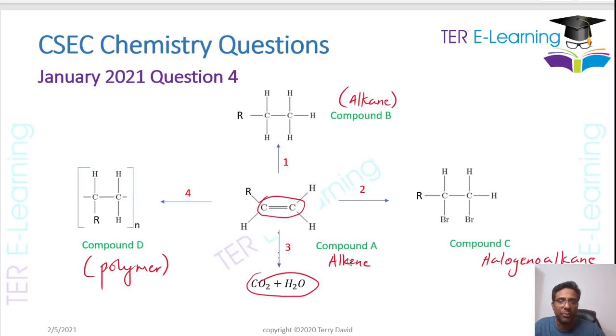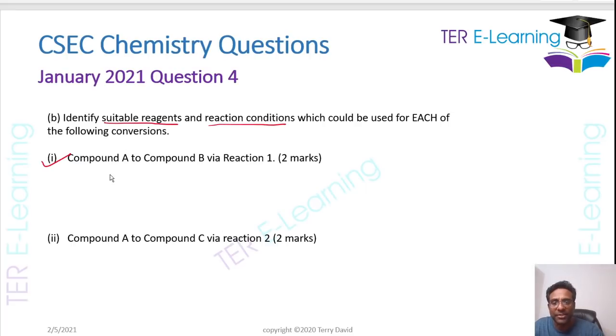Right, so A to B, we're going from an alkene to an alkane. Now, like I said, that's an addition reaction, and we have certain conditions that we use for that. So in this case, what do we need to give for that answer? They want the reagents. So the reagent that we need is hydrogen gas.